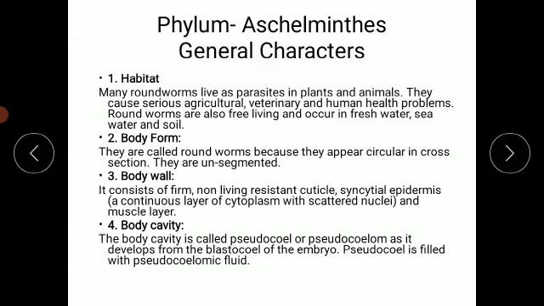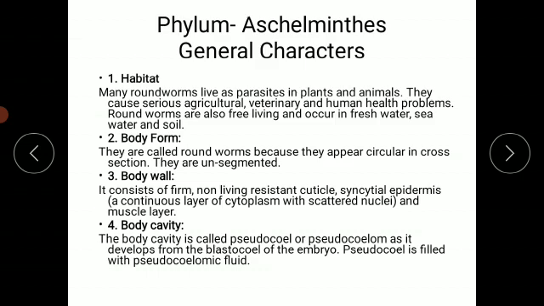The next character is the body cavity. The body cavity is called a pseudocoel or pseudocoelom. Coelom means cavity and pseudo means false. So it is a false cavity, as it develops from the blastocoel of the embryo.